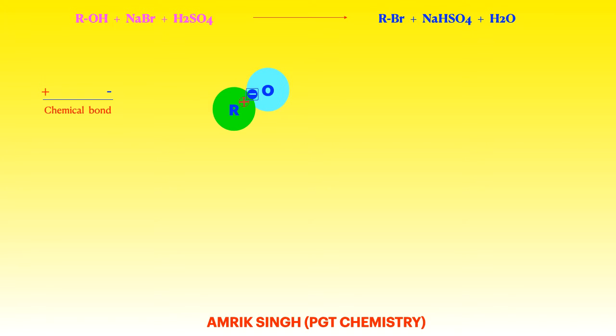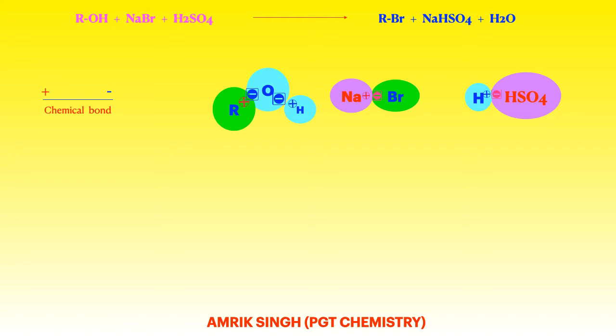Now another reaction is alcohol treated with NaBr and H2SO4, and we will get the alkyl bromide. Let us see how this reaction is going on. Here I want to clear one thing, that the chemical bond can be represented by positive and negative charges as shown in the slide. We already know alcohol is R positive, O negative and H positive, and we have NaBr, Na positive, Br negative, and we have H2SO4, H positive and HSO4 negative.